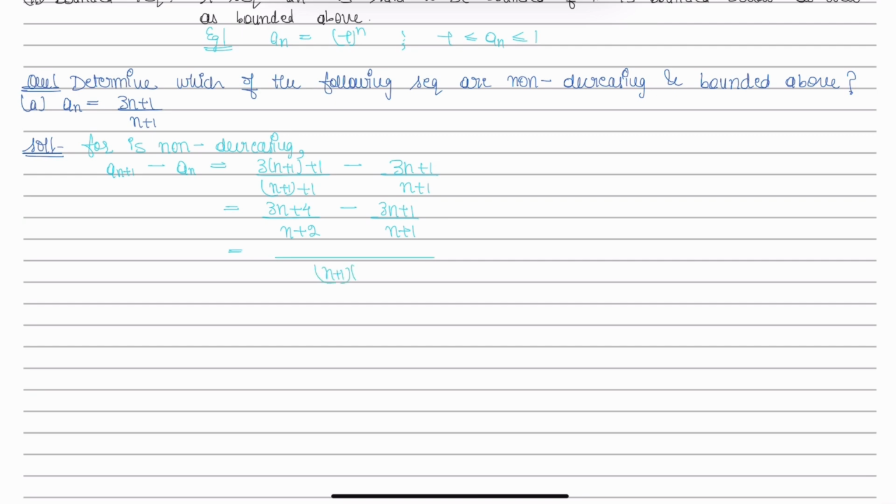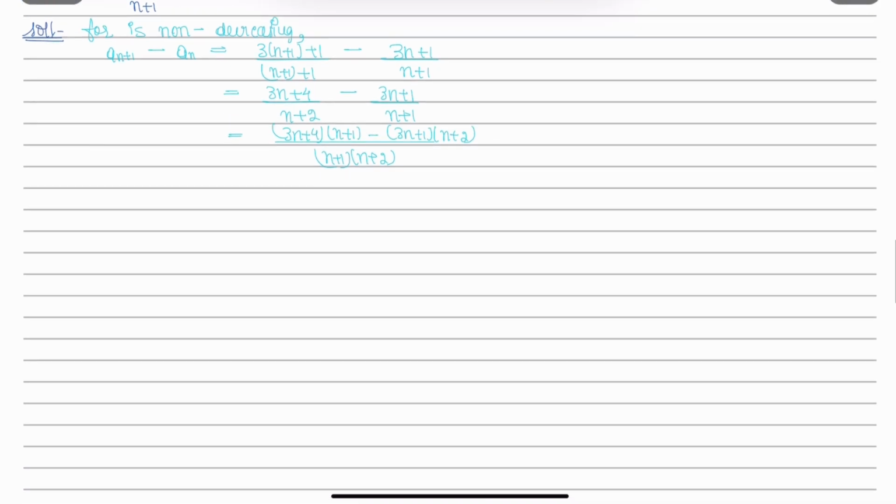(n+1)(n+2), this becomes (3n+4)(n+1) minus (3n+1)(n+2).